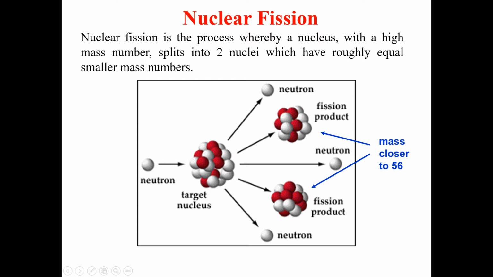Along with that, we have three neutrons emitted in this nuclear reaction, along with enormous amounts of energy. This is one particular kind of nuclear fission, induced by neutrons from an outer source.